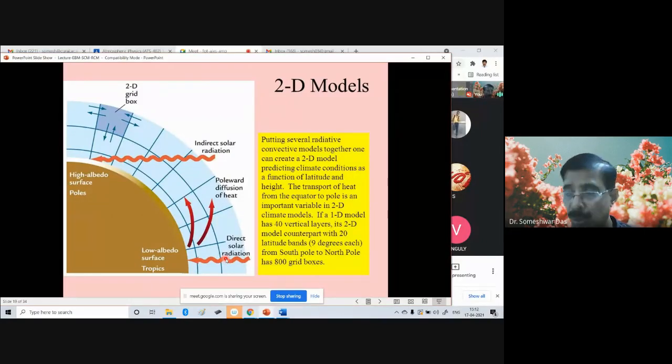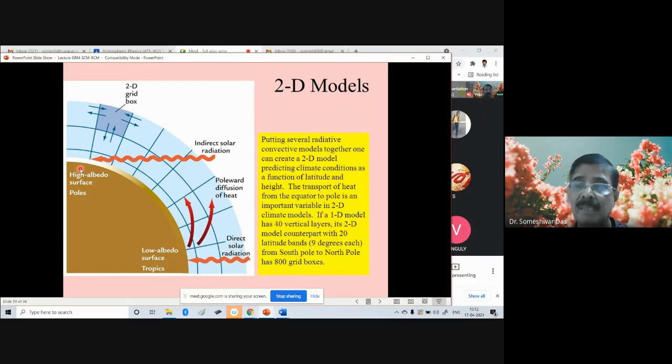We know or we prescribe the albedo on the surface at all these locations, because that surface albedo will vary from place to place depending upon the type of the surface, right? Say, for example, if the surface is covered by water, lake or ocean, its albedo will be different. If it is covered by sand, its albedo will be different. If it is covered by snow, the albedo will be different, right? So at different locations from equator to the pole, the albedos are different, but we know the values.